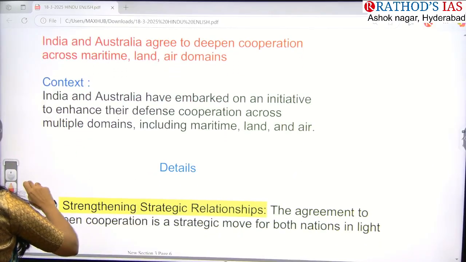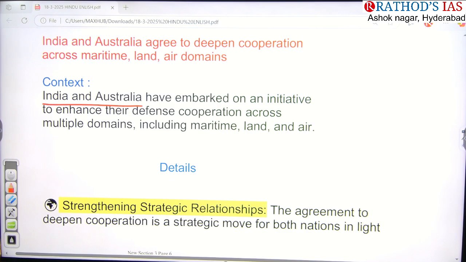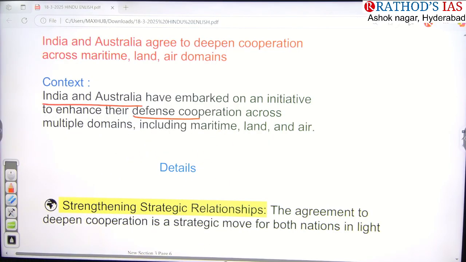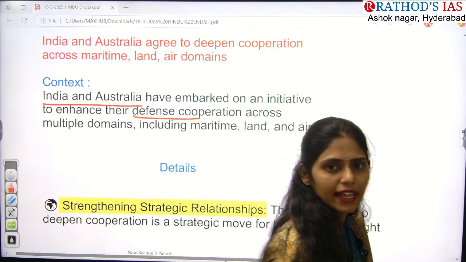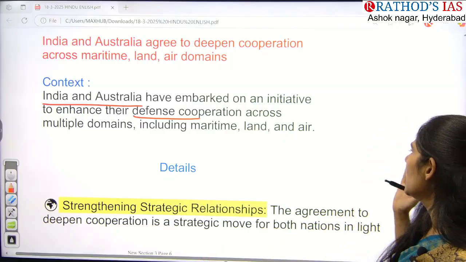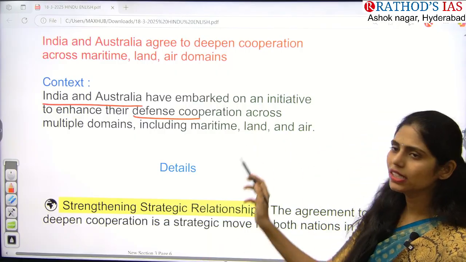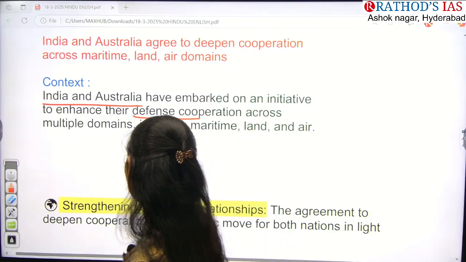This article is saying that yes, India and Australia are focusing on an initiative to enhance defense cooperation. In this defense cooperation, they are focusing on land, that is army cooperation, air, that is nothing but air force cooperation, as well as maritime, that is naval cooperation. So in all these fields, they want to improve their defense cooperation between India and Australia.